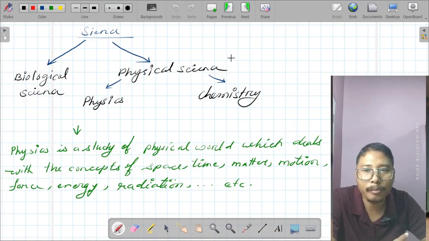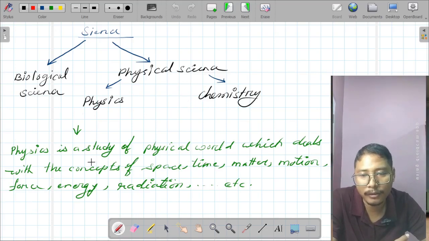Science is basically divided into two parts. One is biological science and another is physical science. Physical science, there are some subjects related to physical science. Mainly we are going to introduce only two. One is physics, another is chemistry. And geology, geophysics, those are also within physical science.